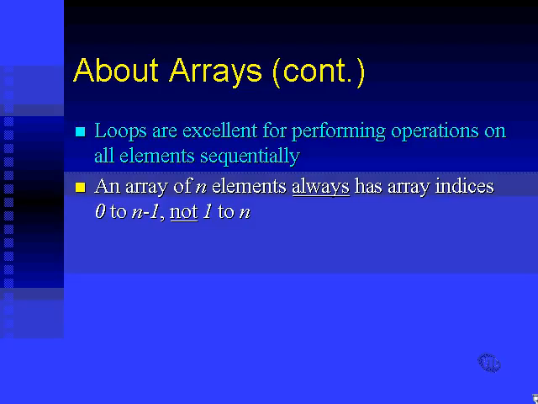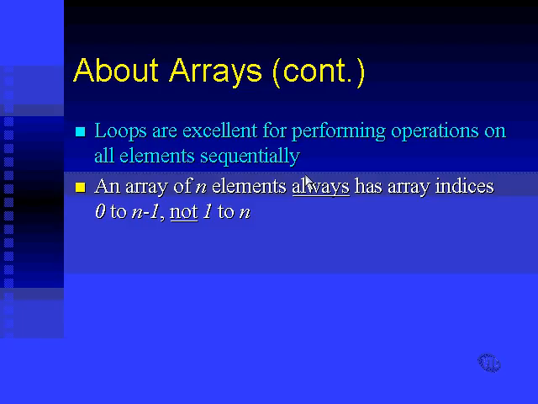Now, remember in that example that I just read out to you, the array element would start with 0 and go up to n minus 1 for an array of n elements, not going from 1 to n. That's simply the way that C works. It always goes 0 to n minus 1. If you've come from a language like BASIC or Pascal, then you will find this difficult to get used to at first. It does take some time to adjust to it.